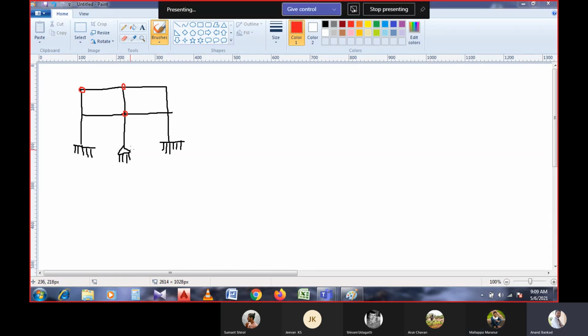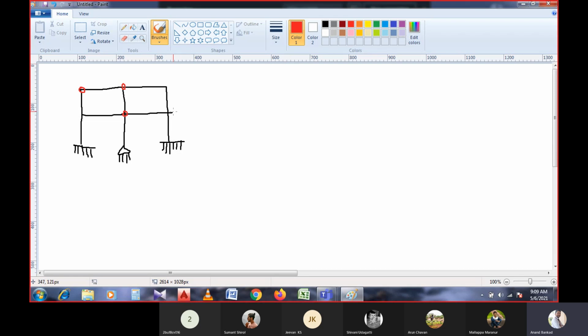So now this is a frame we could consider for the calculation of the degrees of freedom over here. The particular problem will be considered as a rigid body, which is inextensible. The axial forces are not considered over here, right?